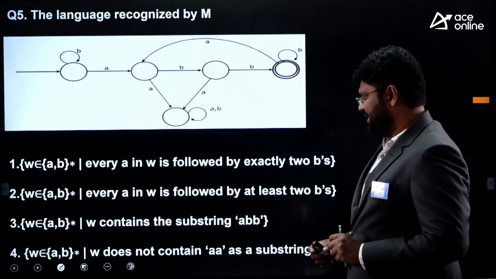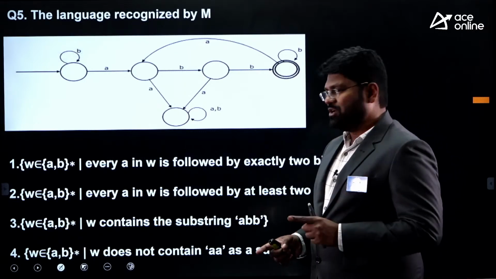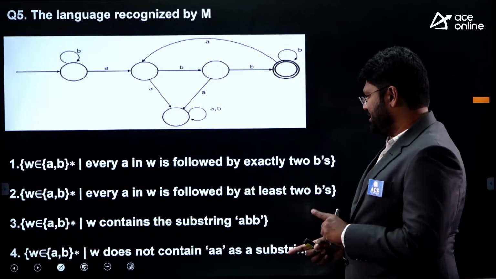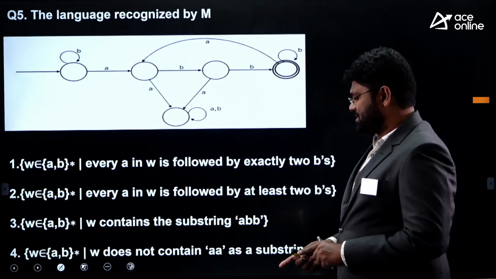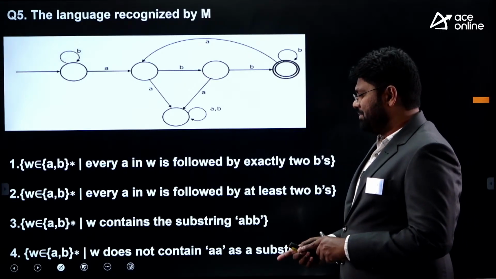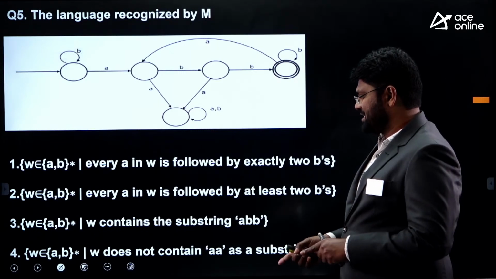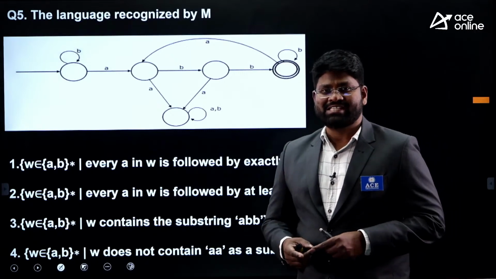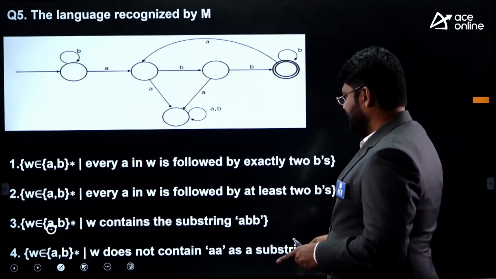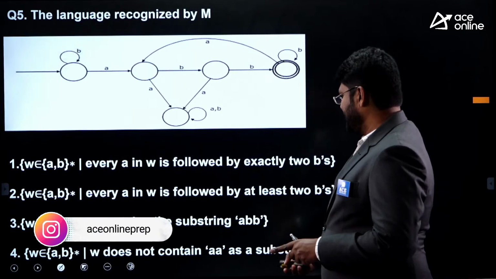Option 3, W belongs to {A, B} star such that W contains a substring ABB. Last option, number 4, W belongs to {A, B} star such that W does not contain A as a substring. These are the 4 options given to you.